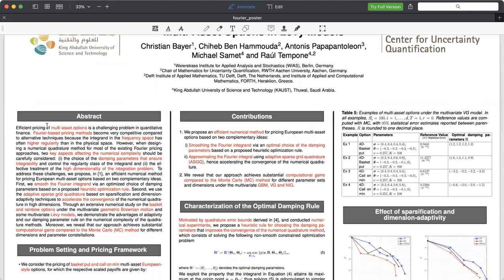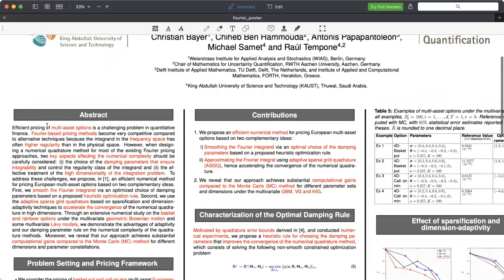Efficient pricing of multi-asset options is a challenging problem in quantitative finance. Fourier-based pricing methods become very competitive to alternative techniques because the integrand in the frequency space, the Fourier space, often has higher regularity than in the physical space. However, when designing a numerical quadrature method for most of the existing Fourier pricing approaches, two fundamental aspects affecting the numerical complexity should be considered carefully. First, the choice of the damping parameters that ensure the integrability and also control the regularity class of the integrand. Second, the effective treatment of the high dimensionality of the integration problem.